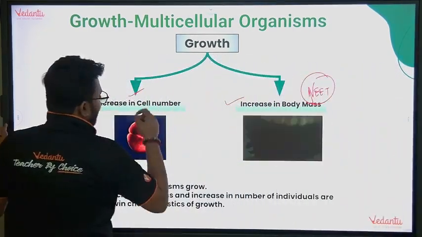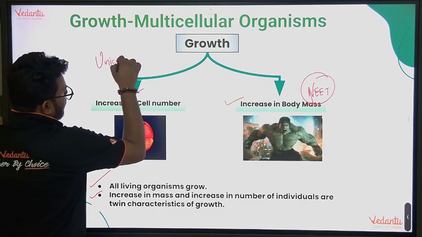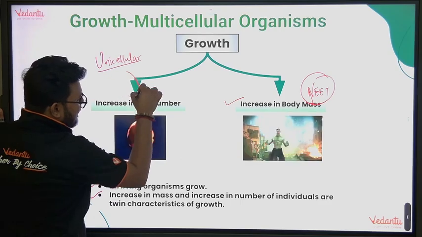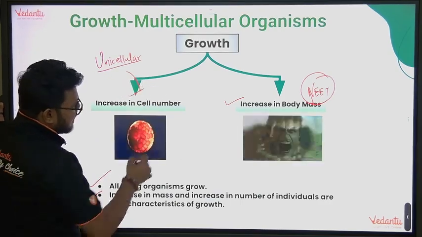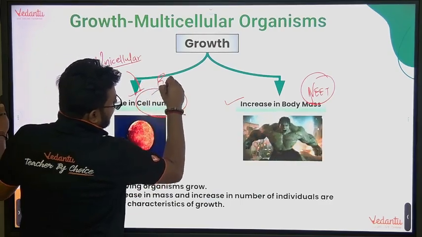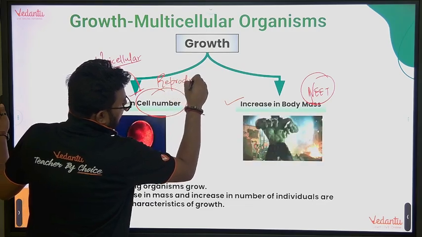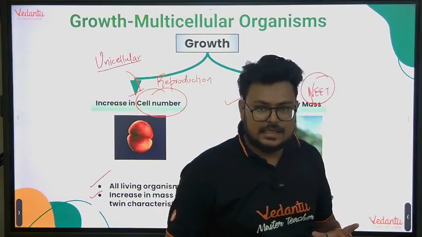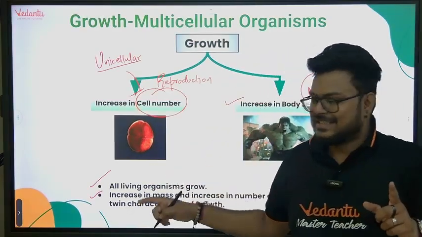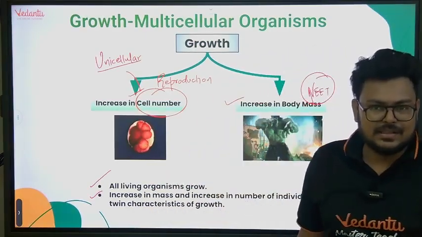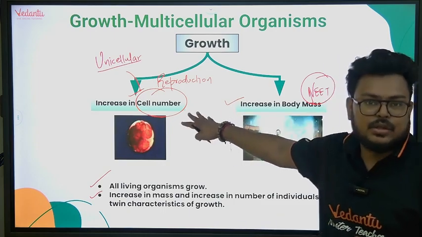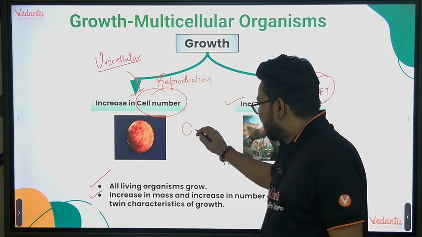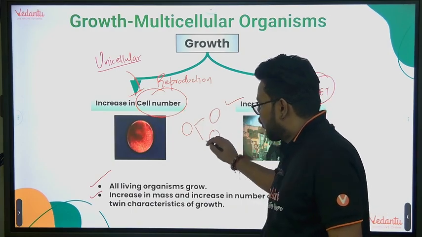One more thing, guys. In case of unicellular organisms, increase in cell number is considered as reproduction also. Again, I'm repeating: in case of unicellular organisms, increase in number of cells, not size, is considered as reproduction also. Why? Because let's say we have one cell, it will divide to become two cells.